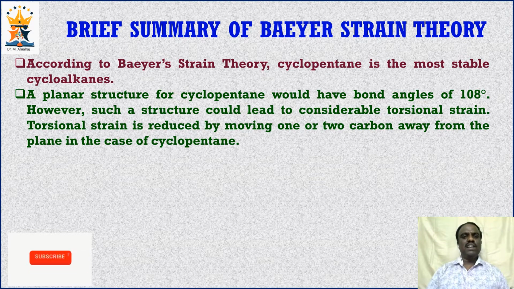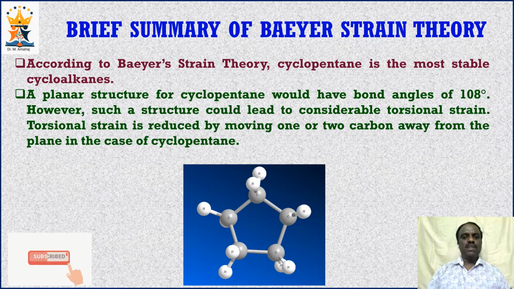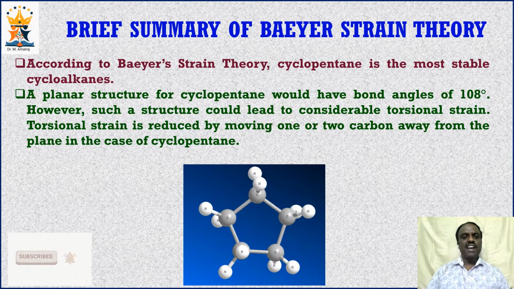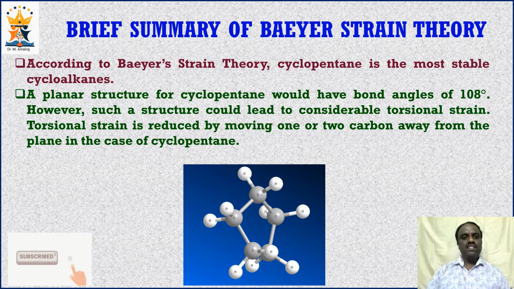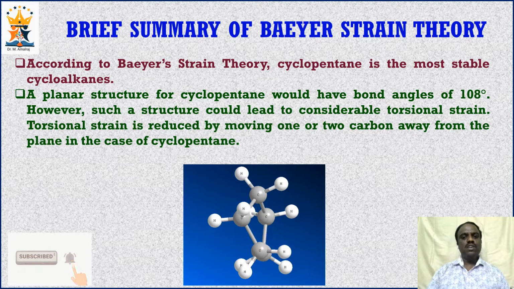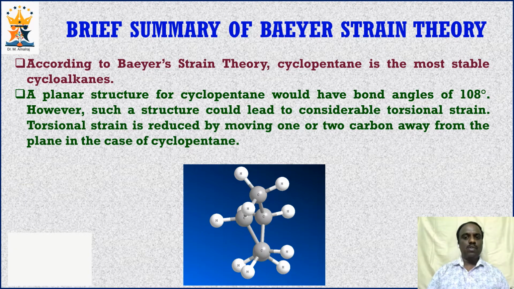However, this planar structure will experience torsional strain due to eclipsing carbon-carbon bonds. This torsional strain is reduced by moving one or two carbons away from the plane, which makes cyclopentane take an envelope shape, and this is the envelope shape of cyclopentane. Even in the envelope shape, there exists torsional strain. Compared to the planar structure, the torsional strain is reduced, but it is not completely removed.